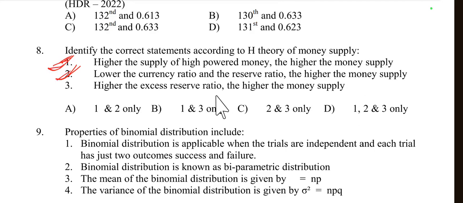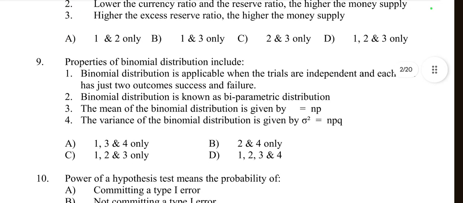Then, the higher the excess reserve ratio, the higher the money supply. No, this is inversely related, not directly related. A higher excess reserve means banks are holding more reserves than required and not lending out as much as they could. So this reduces the money creation process, lowering the money supply. So option 3 is incorrect here. Only 1 and 2 are true, so option A is right.